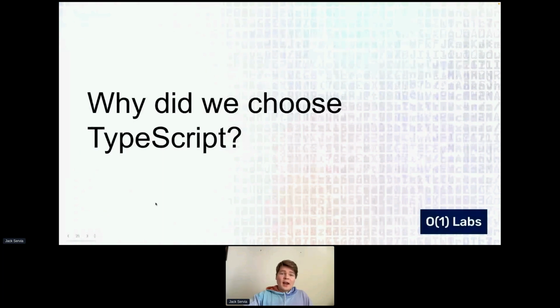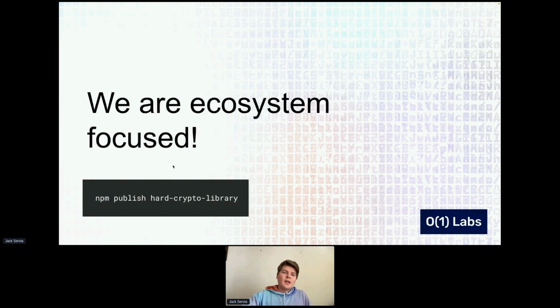A question that we get asked a lot is why we chose TypeScript, and lots of people have strong opinions about it. But the truth is that it's quite good at this point in time. I think a lot of the jokes about JavaScript originated like 10 years ago, and it was more confusing than it is now. There were obvious features omitted that would be good, and some idiosyncrasies that have been rectified since. But the real reason that we chose TypeScript is because we're ecosystem focused.